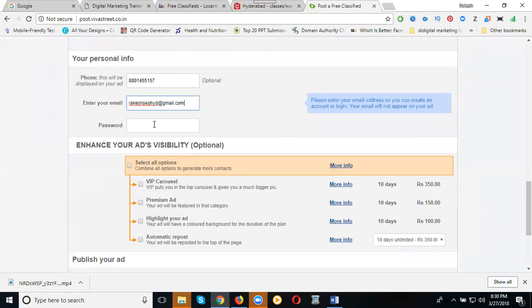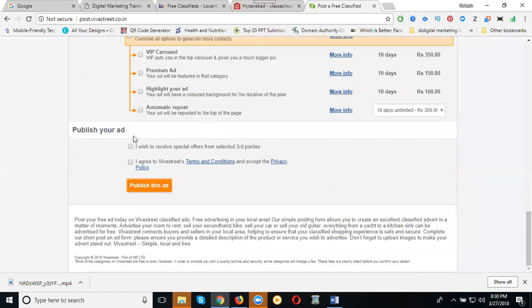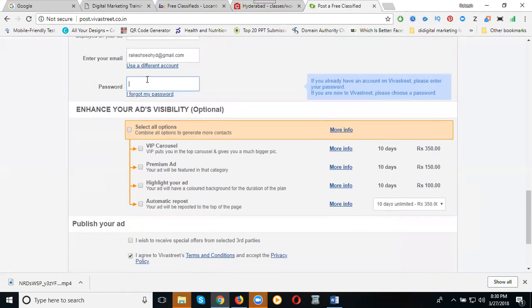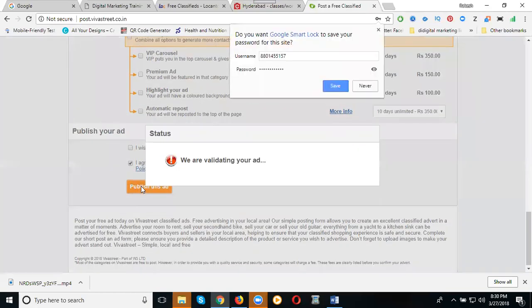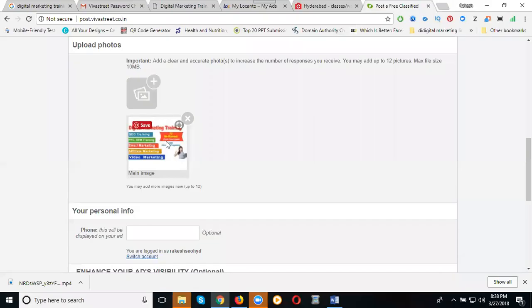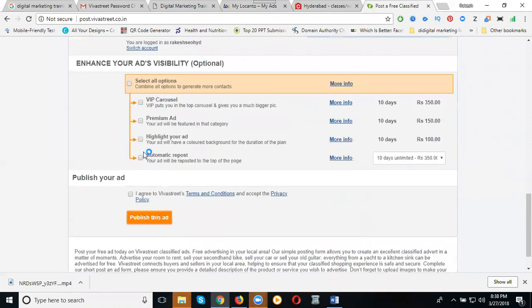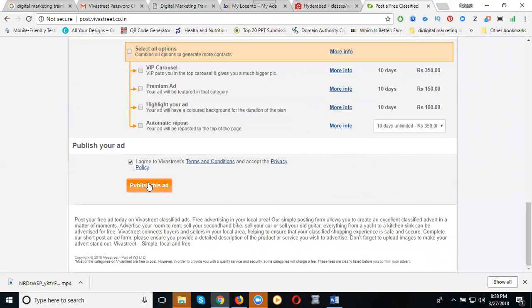If they do not accept this, you can write your email password here. I wish a special offer, not required for this. So what they are looking for is the password. Copy this ad. So here I'm adding the image. Just I'm adding it with the mobile number. Now click terms and accept.